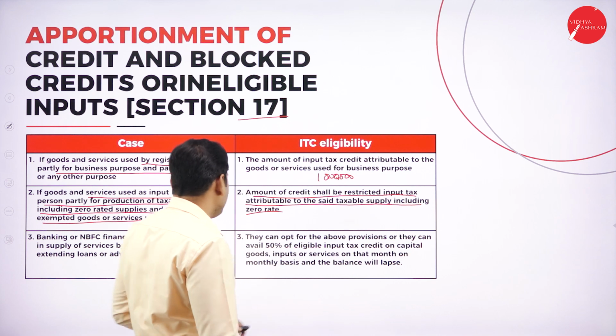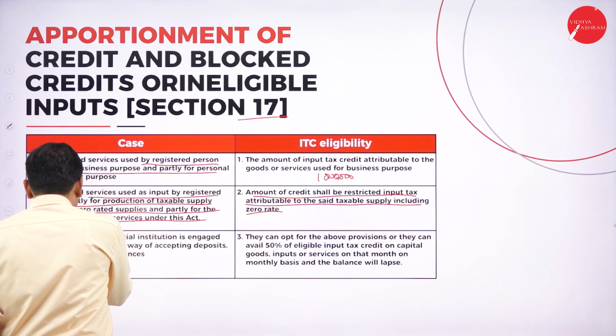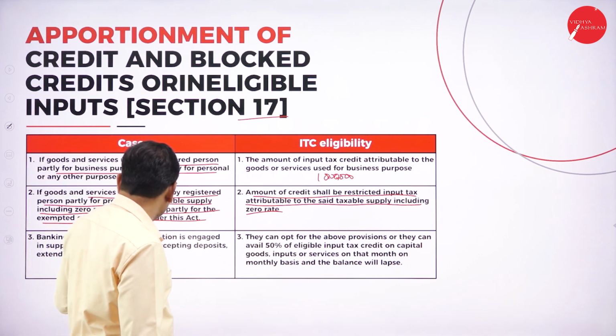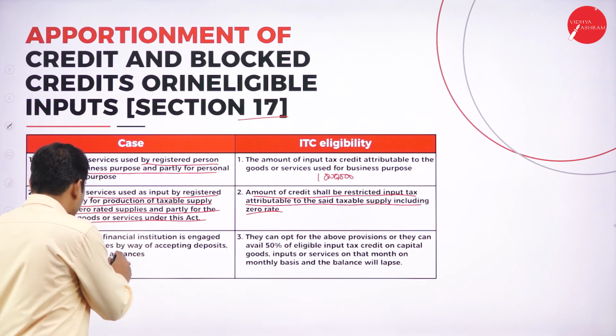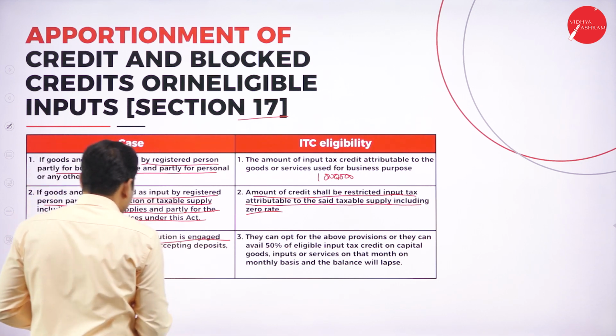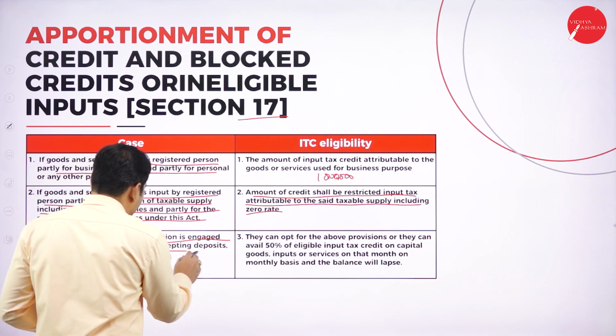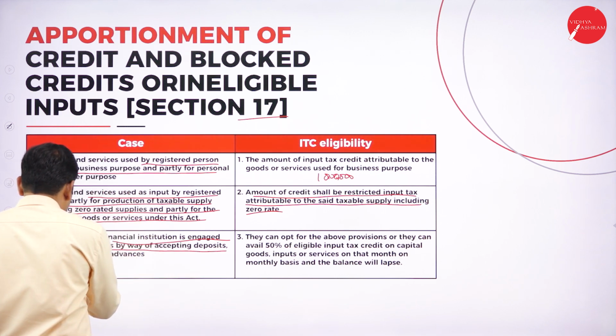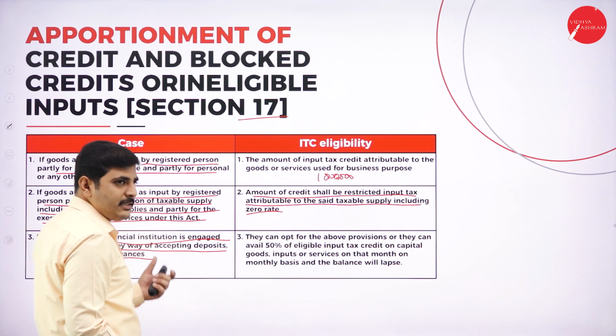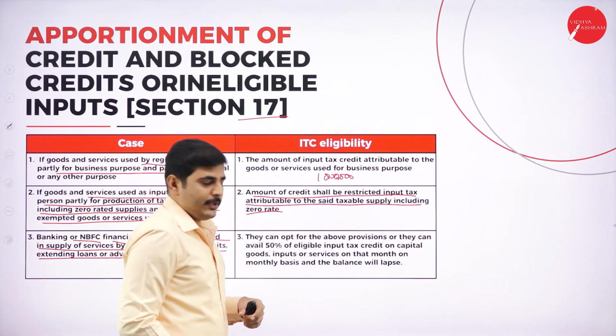Next one, banking and NBFC, that means non-banking financial companies, financial institutions engaged in the supply of services by way of accepting deposits and extending loans and advances. In this case, how to treat the input tax credit?